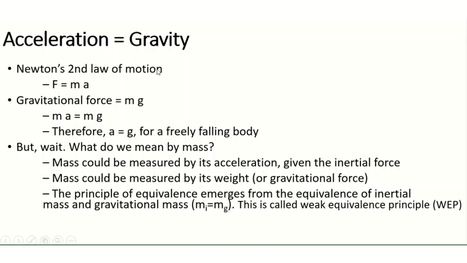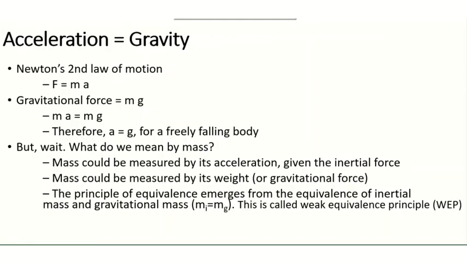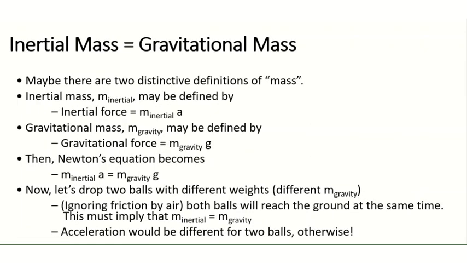From this we have reached a conclusion of the equivalence principle: there is no way to distinguish locally between a uniform gravitational acceleration g and an acceleration of the coordinate system a equal to minus g. This term locally has some meaning or significance that we will discuss in the next slide. So in the next, we are going to discuss the inertial mass and gravitational mass.